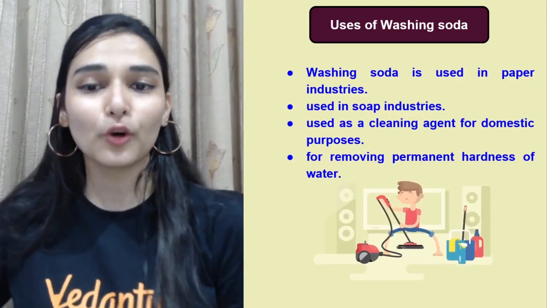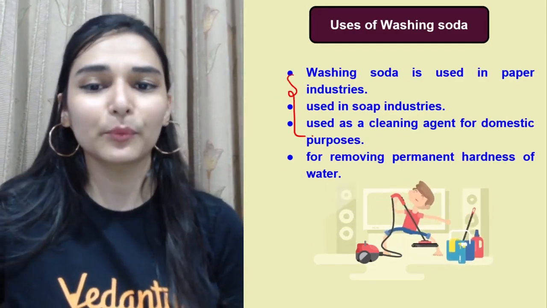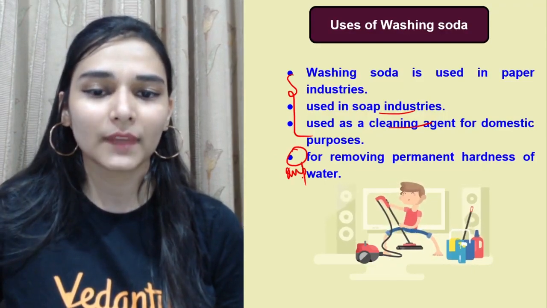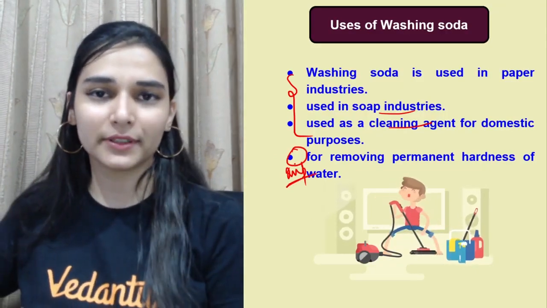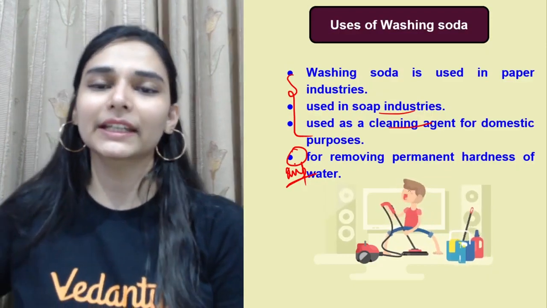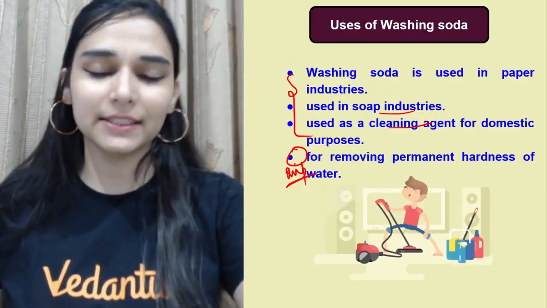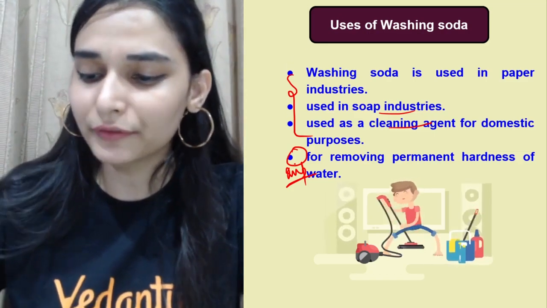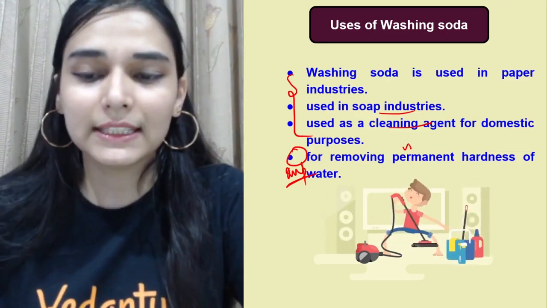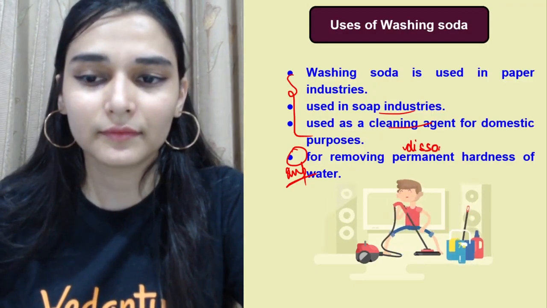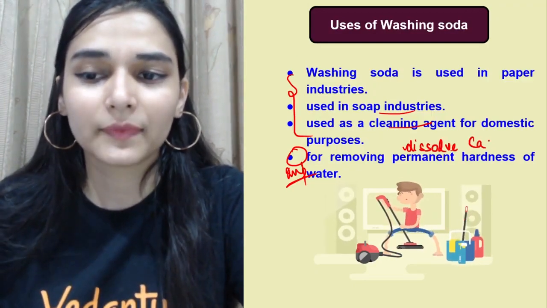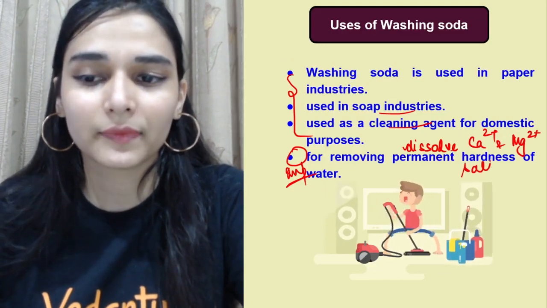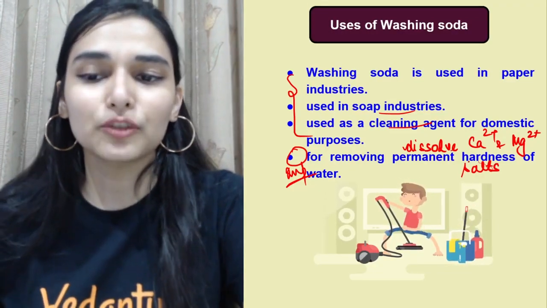And the most important use, ये तो हम पहले ही कर चुके हैं, paper industry, soap, cleaning agent. The important one is permanent hardness of water, उसको remove करने के लिए we add washing soda. Now what is the reason of permanent hardness? Permanent hardness होती है पानी में because of the dissolved calcium and magnesium ion के salts. Okay, कैसे calcium magnesium dissolve salts होंगे?